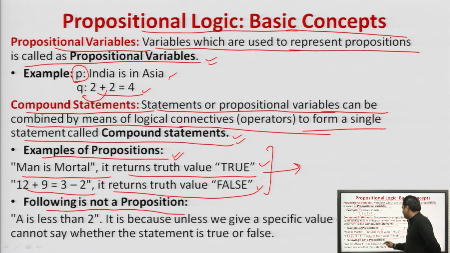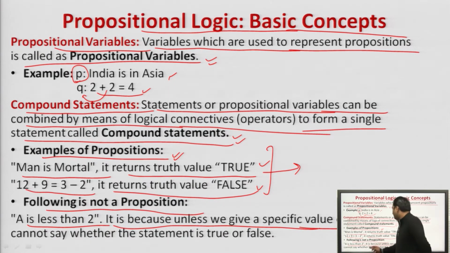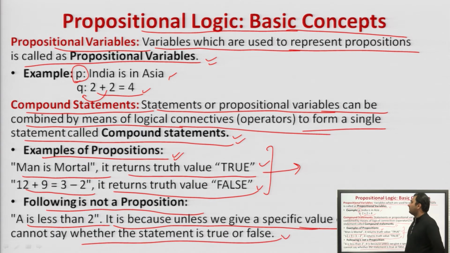Following is not a proposition: A is less than 2. It is because unless we give a specific value of A, we can't say whether the statement is true or false. So basically, as of now, what we have discussed is the definition of propositions, examples of propositions, what propositional variables are, and what a compound statement is.